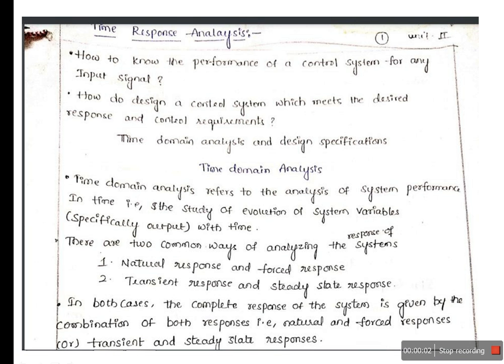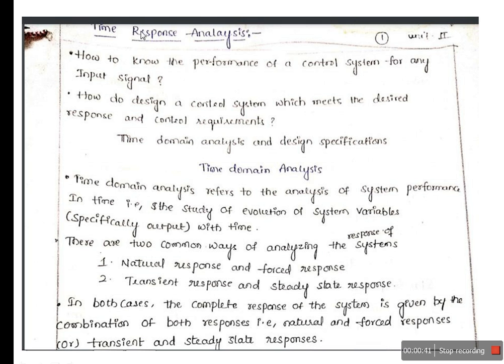Hello everyone. Already we have studied what time response analysis and time domain analysis of a system are. Time response analysis, or time domain analysis, is nothing but analysis of system performance with respect to time. Why are we studying it? To know the performance of a control system for any input signal, and to design the control system so that it meets the desired response and control requirements.